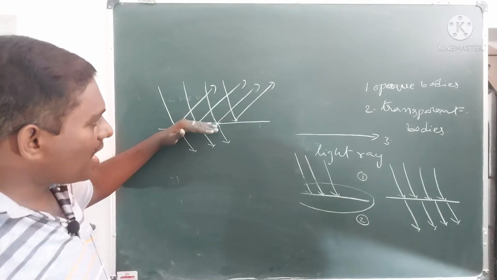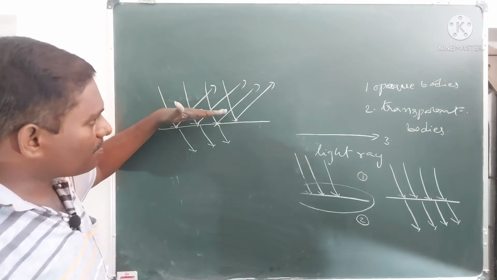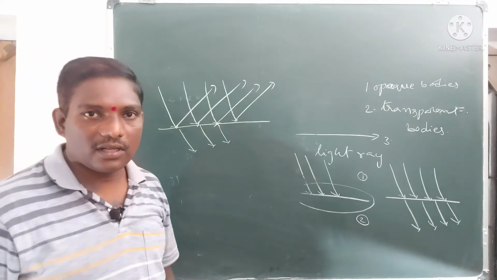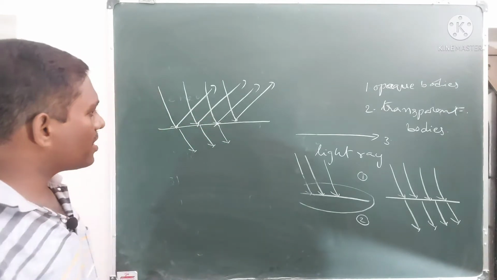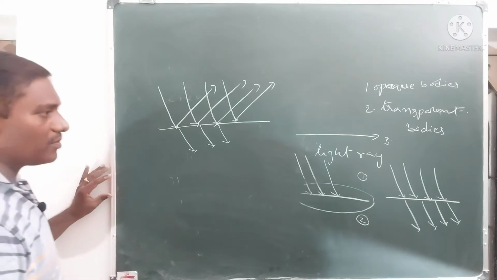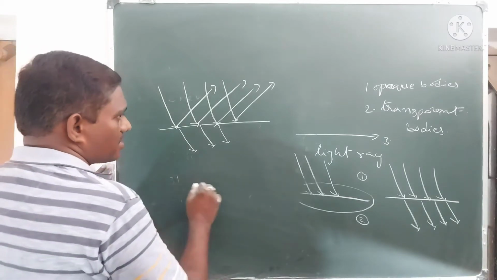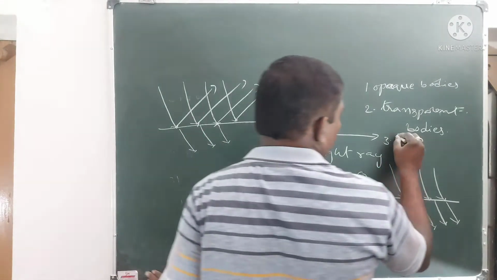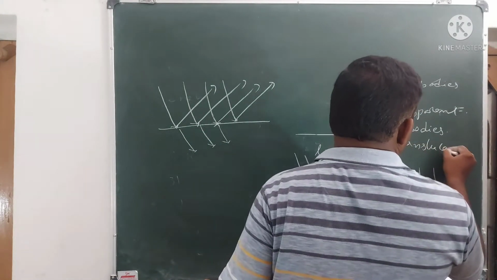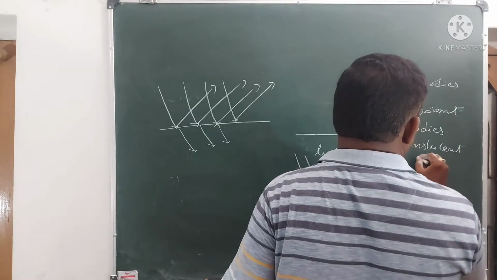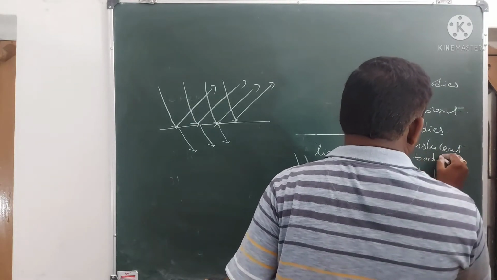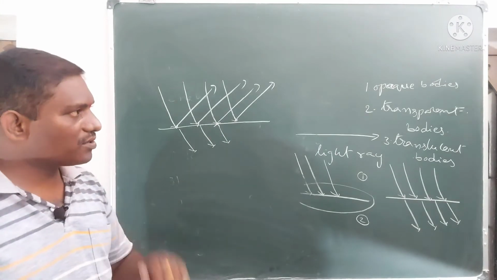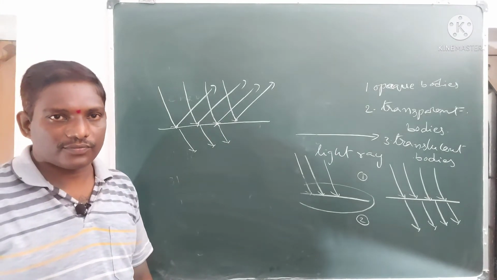That means it is partially reflected and partially allows the light to enter into the other side. Such bodies are called translucent bodies.